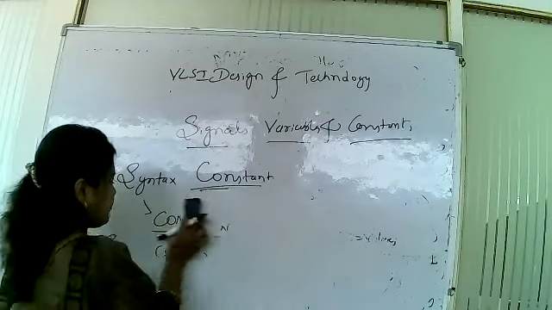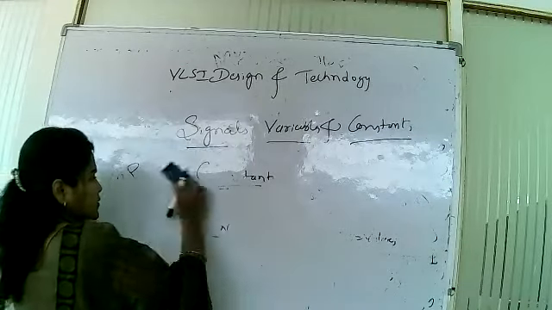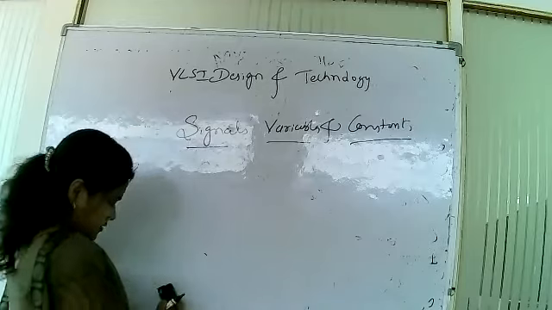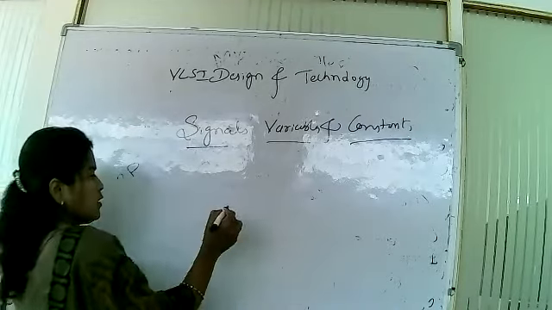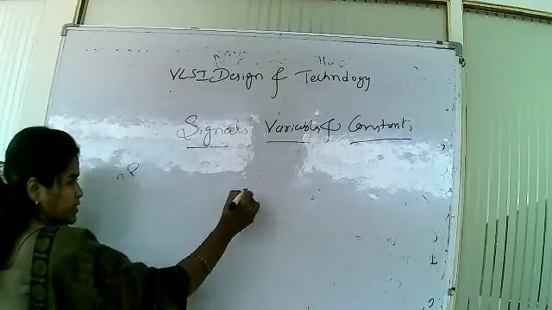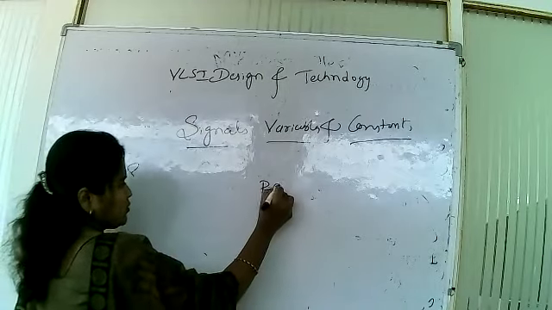This constant can be declared in, see here, how many parts are there? If you are writing the program in VHDL, you have three sections.